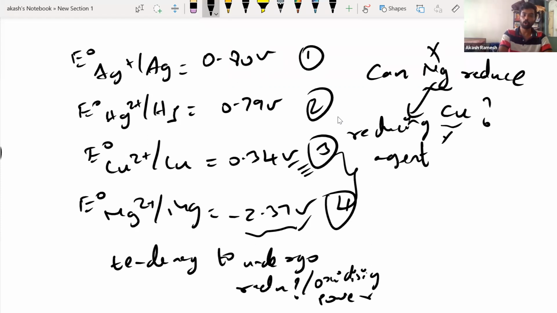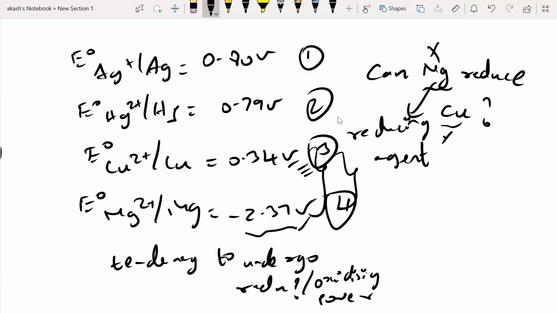But if I asked you the opposite question, can copper reduce magnesium? The answer would have been no, not with respect to the reactivity, but with respect to these E naught values. These kinds of questions can also be asked. Very simple questions.